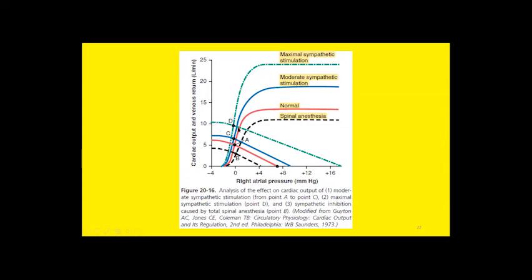So now the cardiac output is way beyond its normal level. From 5, it is almost up to 10 liters per minute. So the equilibrium point has been raised after stimulating the heart with sympathetic supply.